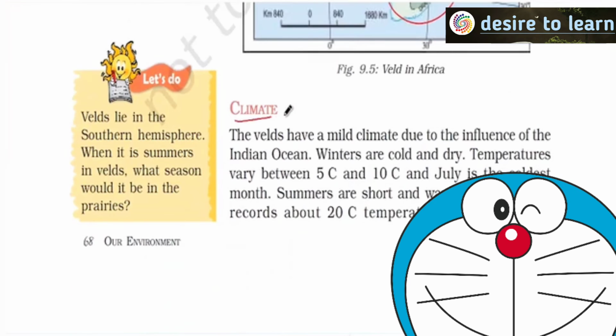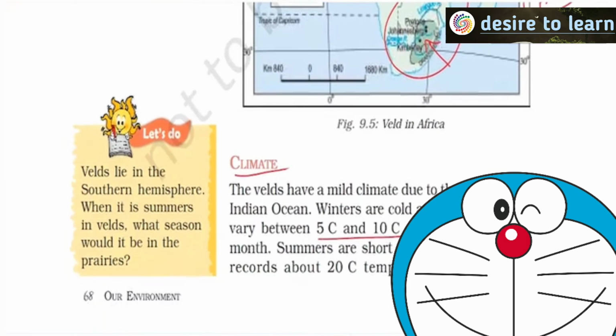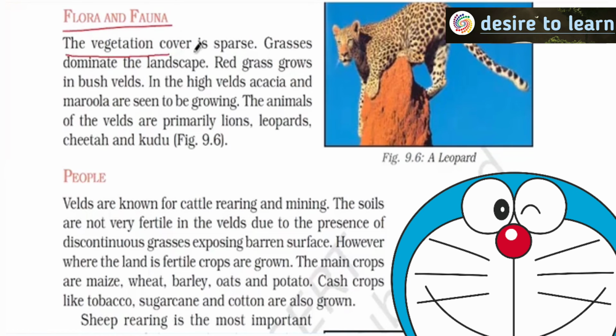And then, when we talk about climate, see, in Canada and United States, continentality was more. But here, can you see, it is closer to the sea? Because of this, the extremes are low. You can see temperature varies between 5 degrees to 10 degrees Celsius. In summers, it may be a bit more. But usually it is in between 5 degrees to 10 degrees. Why? Because it is closer to the sea coast. Flora and fauna or vegetation is very sparse in this region, and high velds, acacia and marula are seen growing. Not very important, but just see once.